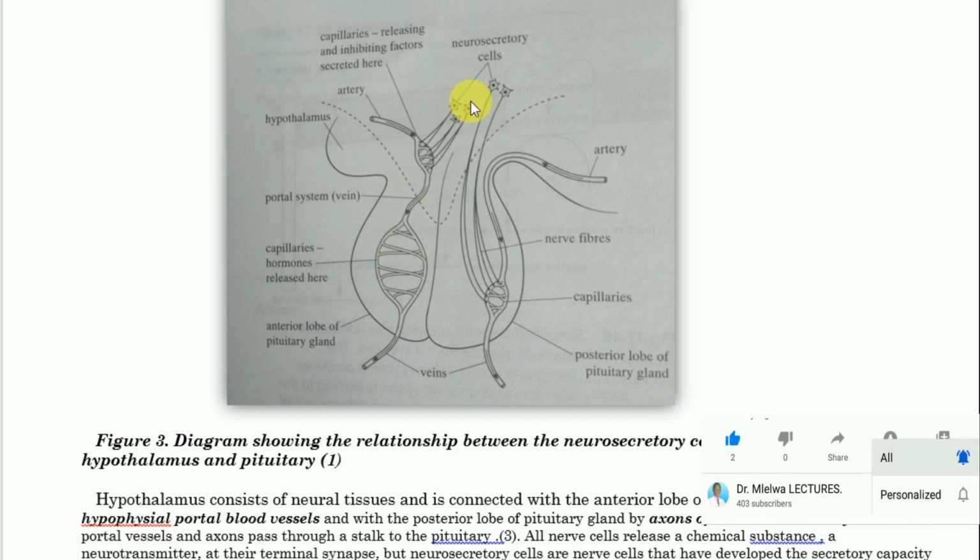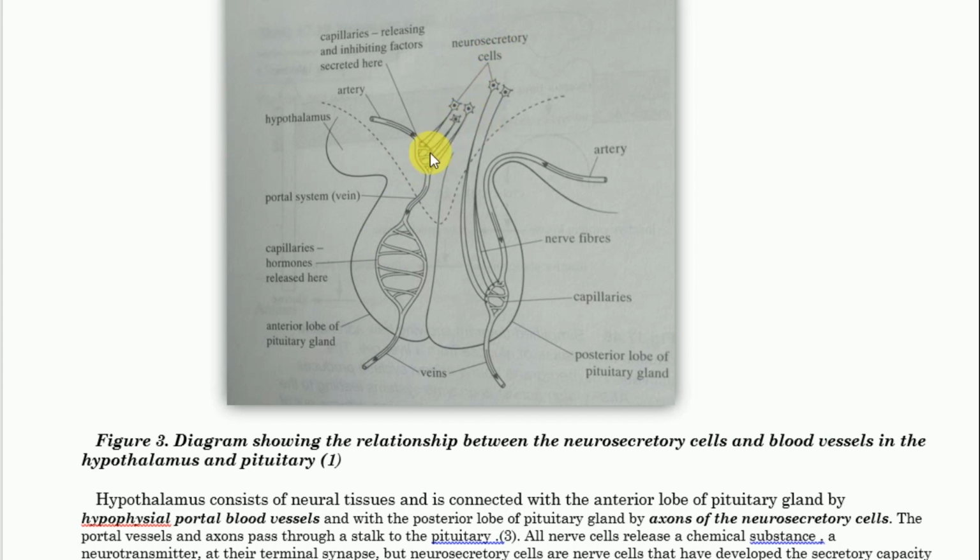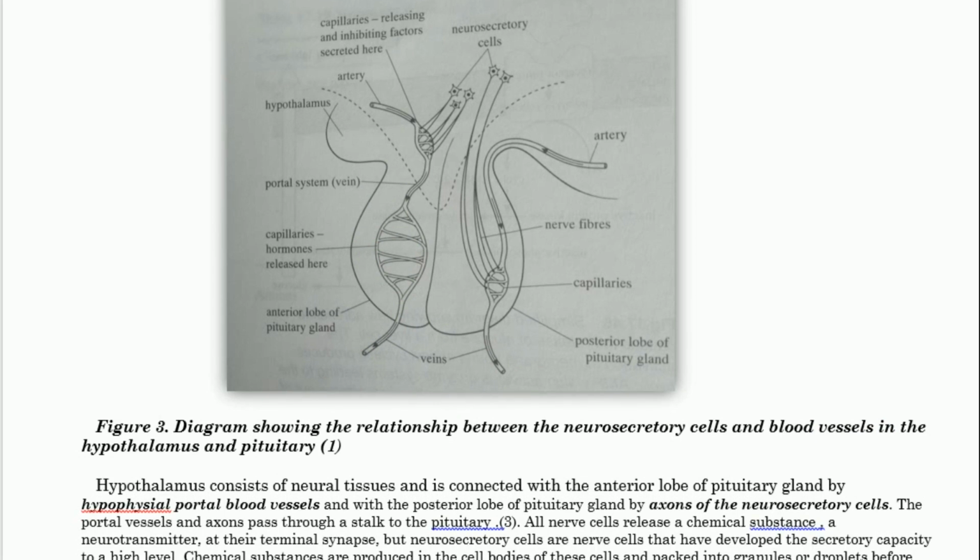Kwa unakuja kuona kwamba chemicals hapa lazima ziwe released first in the capillaries of hypothalamus, then they are carried by blood to the capillaries in the anterior pituitary gland. And here these chemicals, they cause the release of other hormones which are carried again by the blood to the other parts of the body. Kwa hiyo that is the generalized structure.